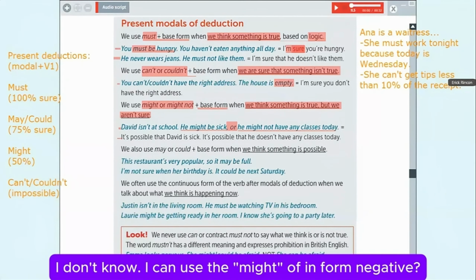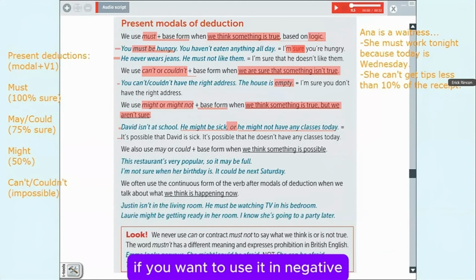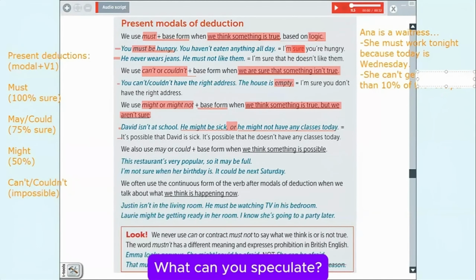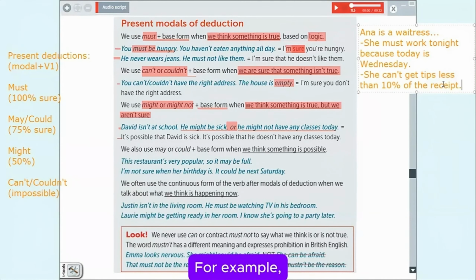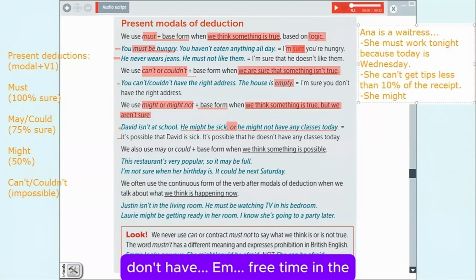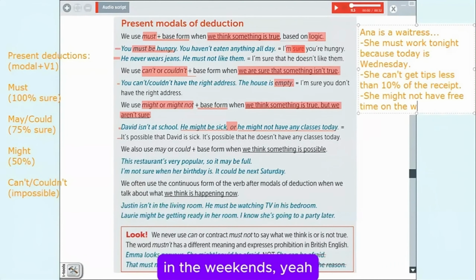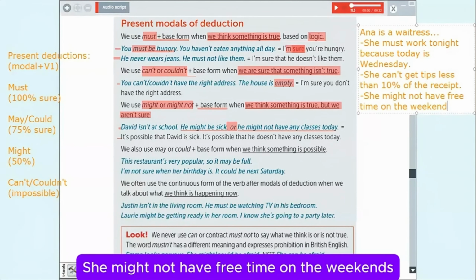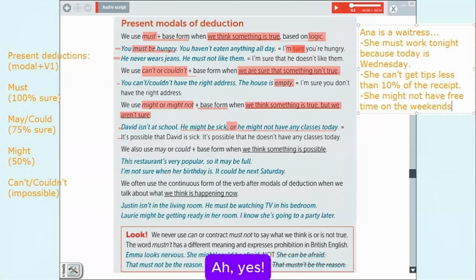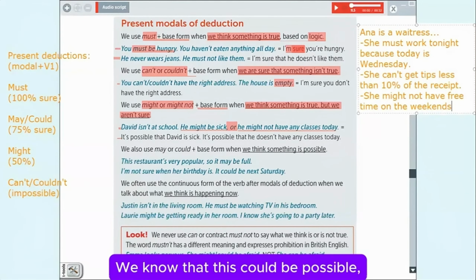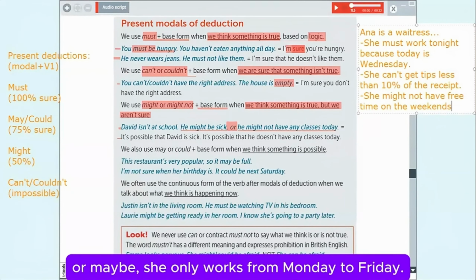I don't know. I can use the might in the negative form. If you want to use it negative, yes, for sure. What can you speculate? For example, she maybe doesn't have free time on the weekend. In the weekends. Yeah, she might not have free time on the weekend. Yes, exactly. We know that this could be possible, or maybe she only works from Monday to Friday.